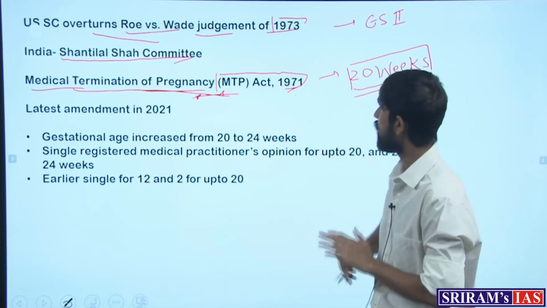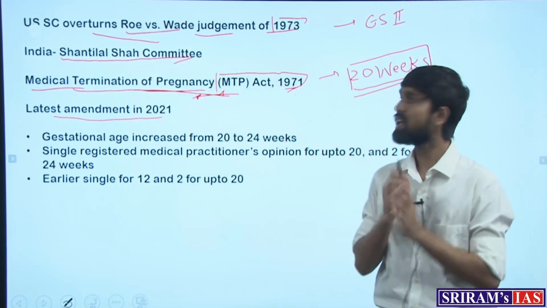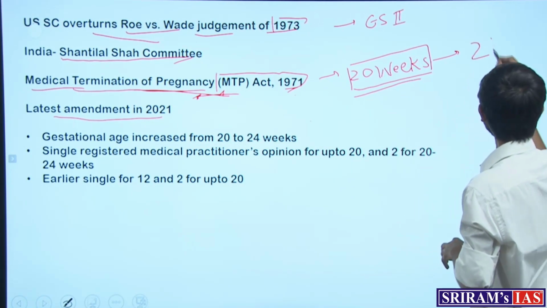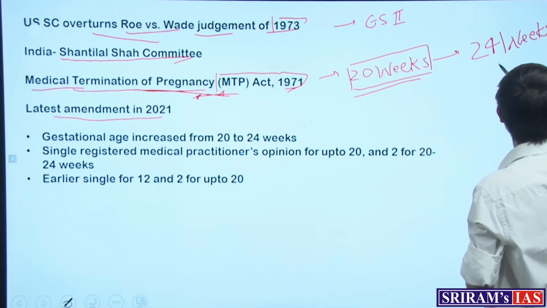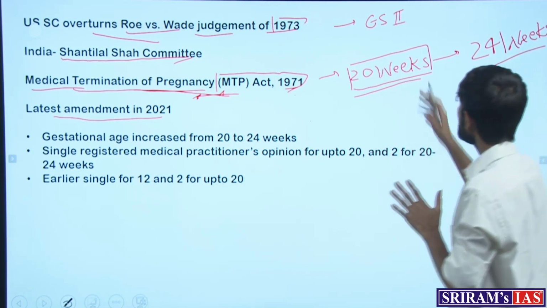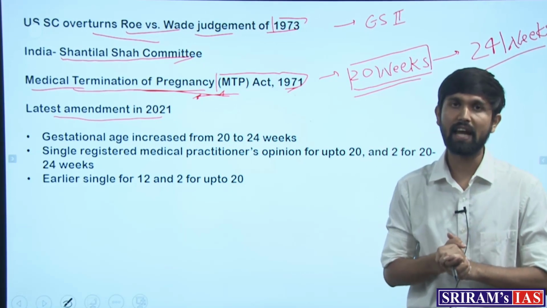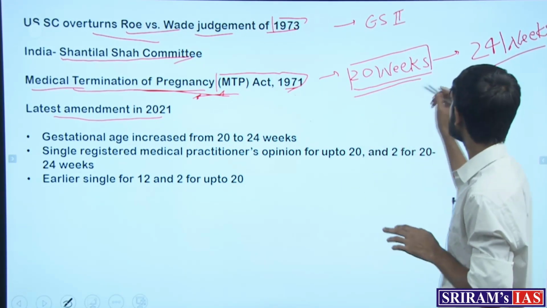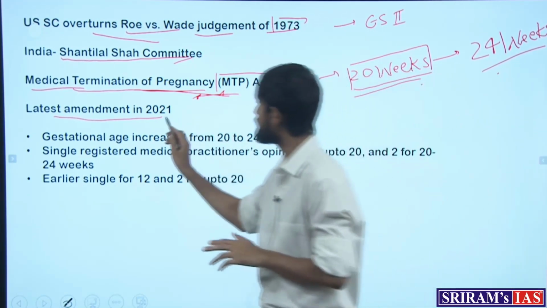This Act was amended in 2021, which increased this period from 20 weeks to 24 weeks, again in certain circumstances. This means that the period of pregnancy up to which a woman can choose to abort the fetus has been increased from 20 to 24 weeks in the latest amendment.